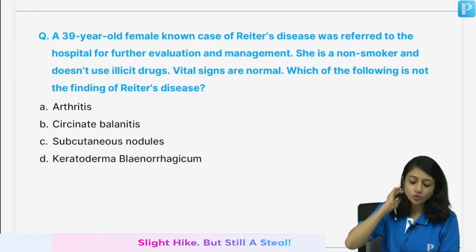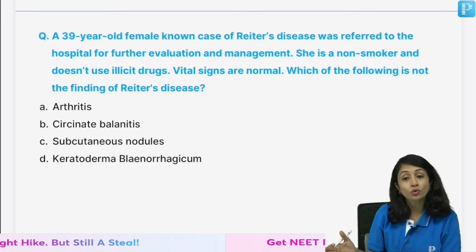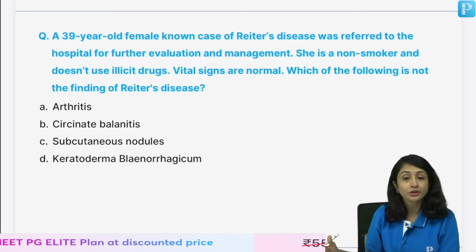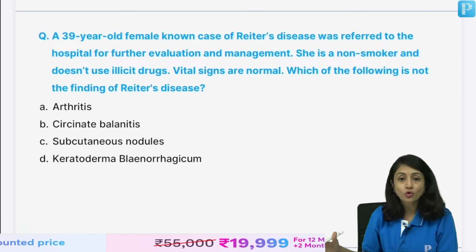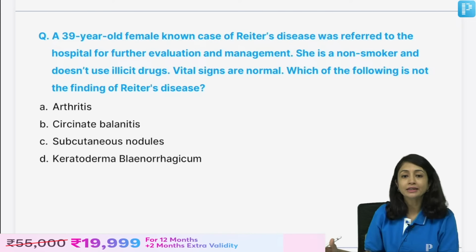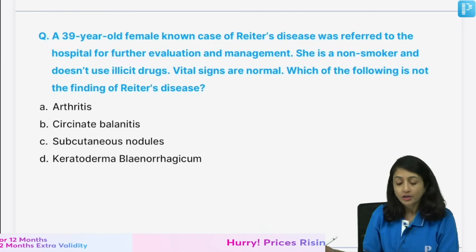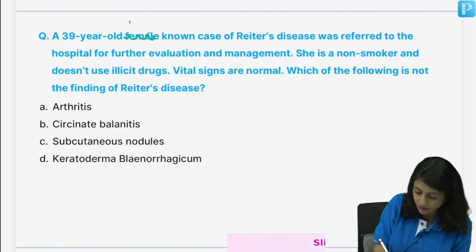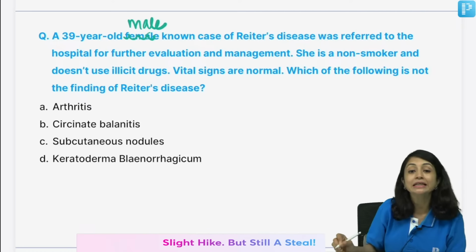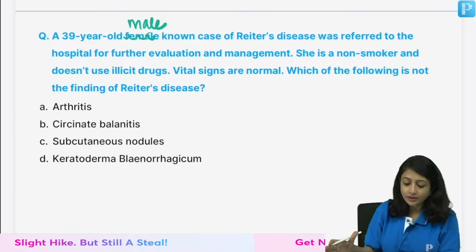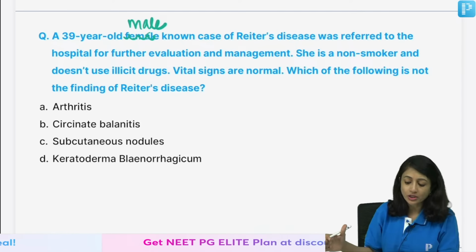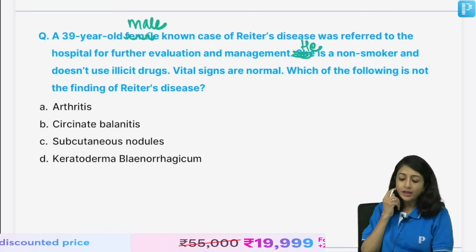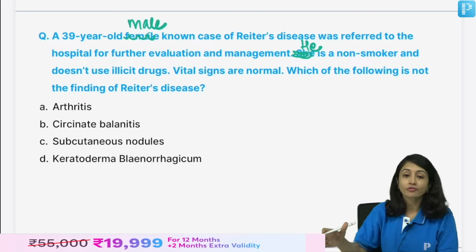A 39-year-old female, known case of Reiter's disease, was referred to hospital for further evaluation. She is a non-smoker, does not use illicit drugs. Vital signs are normal, which is not, I'm so sorry, it should be male. I'm really sorry. So, please reread the question as male. A 39-year-old male, known case of Reiter's, he is a non-smoker, and which is not the finding of Reiter's disease here.